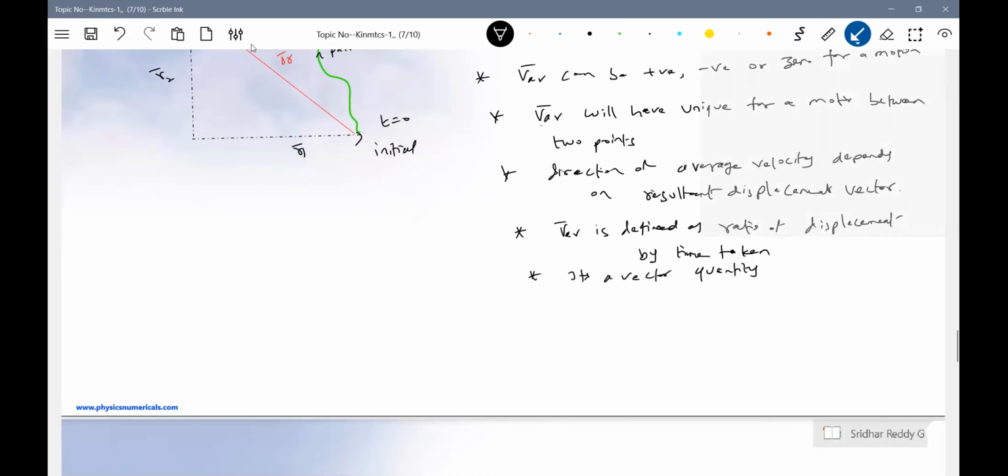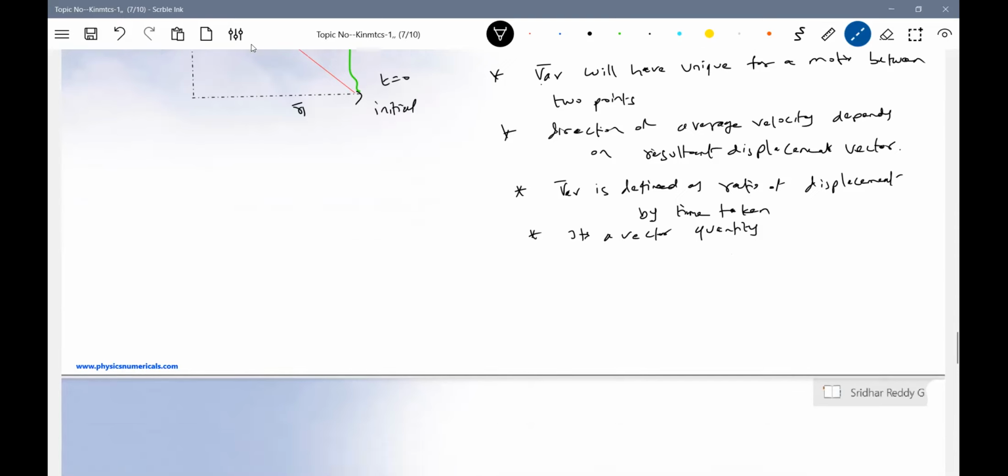Okay, let me give one example. I'll come to the next page. The same semicircle one, we'll take it here, so it'll be easy for us to analyze. Now there's a path. 3 different paths we will take.